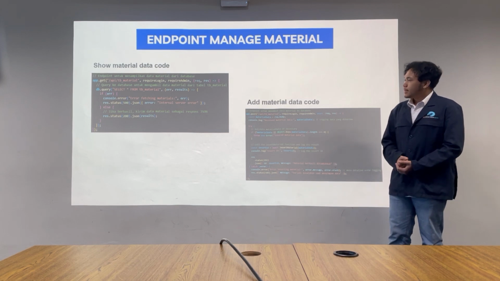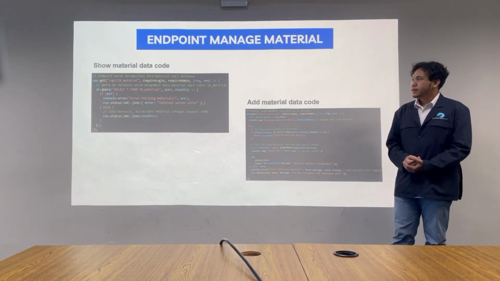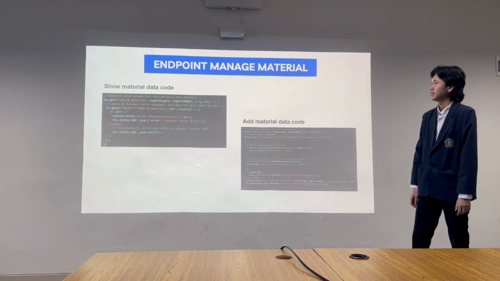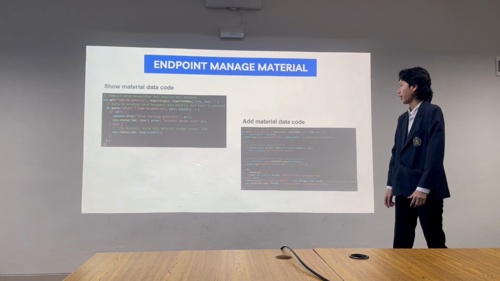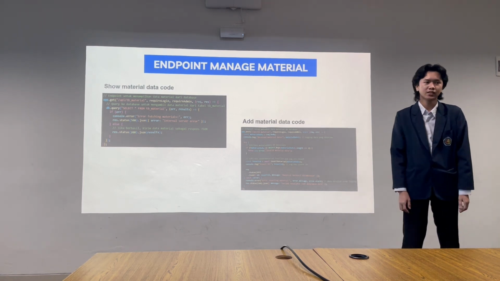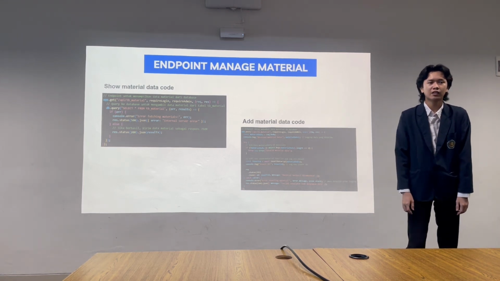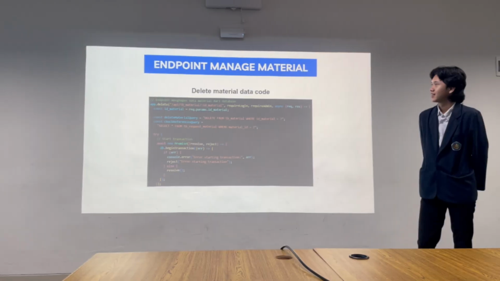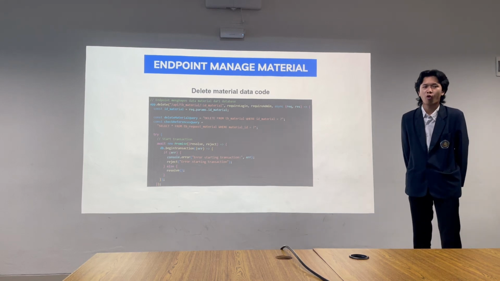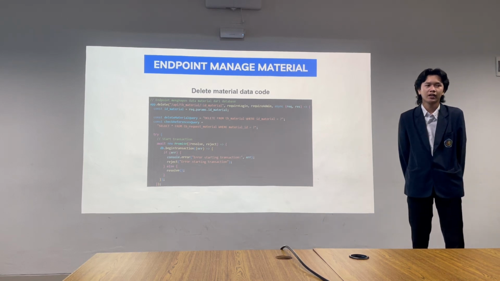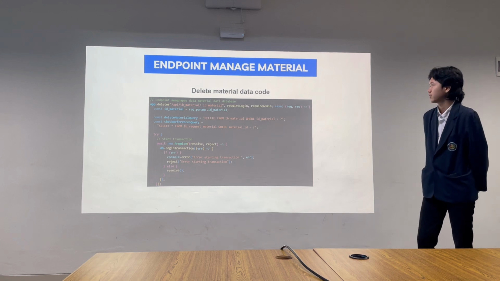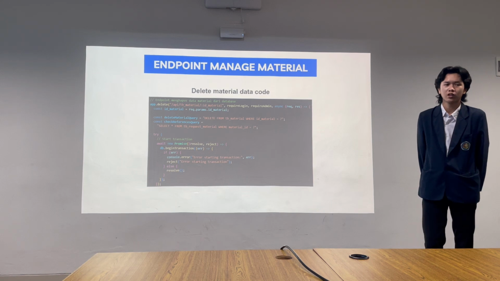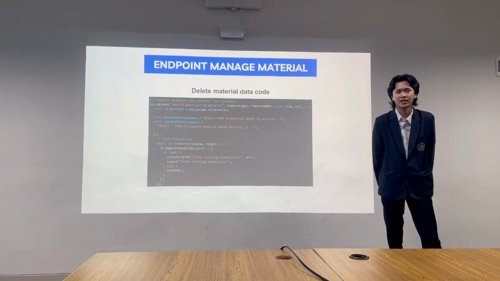And for the managed material code, we will continue to explain. This is the endpoint manage material. This is show material data code and add material data code. This is displaying and adding material data and inserting it into the database. Next, this is the endpoint for the detailing material, including the producer, the reference, the checking code. The next explanation will be continued by Nur Hadi.